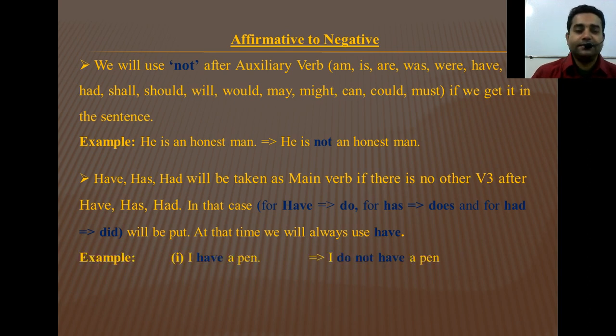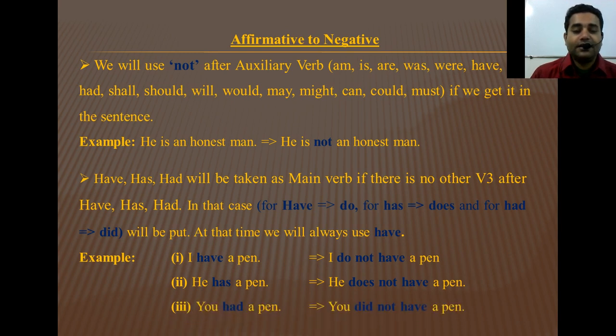I'm giving an example. Number 1, I have a pen. I do not have a pen. Number 2, he has a pen. He does not have a pen. Look very carefully. Here I use have, not has. In number 3, you had a pen. That means you did not have a pen. Here I also use have instead of had. So if we use do, does, did, at that time we will use have.